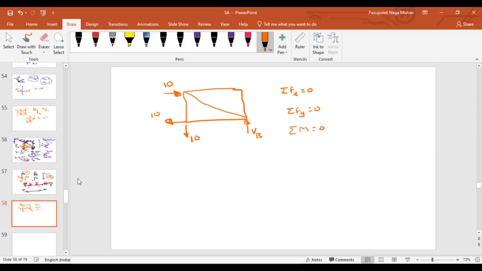Now tell me, how many forces are there along Y in the entire truss? Sir, only one. Before that, if I am considering the entire truss, why am I not representing the internal forces in the members? Because applied forces will be considered. Because this is the free body diagram of the entire truss.